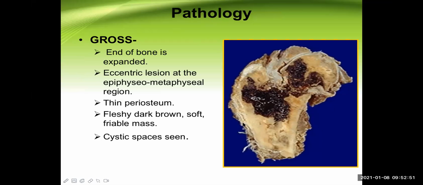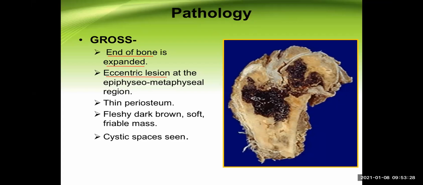Now, if we take a biopsy from the part having giant cell tumor, we can see these types of features. This is the pathology or histopathology. Let's talk about the gross features first, and then we go to the microscopic ones. The end of the bone is expanded because this is a big tumor which expands the end of the bone. Another important point: it is eccentrically located, meaning the tumor is present in the outer part of the bone rather than at the center.